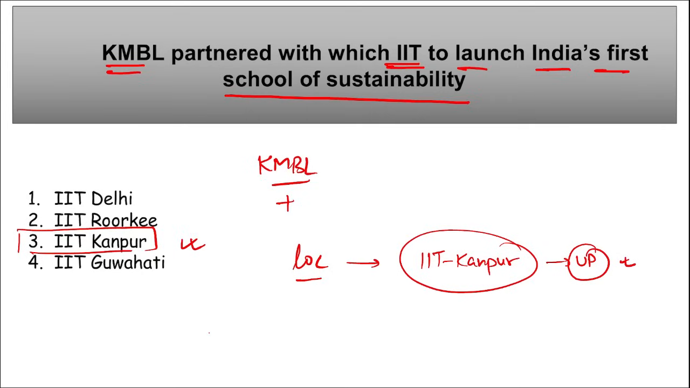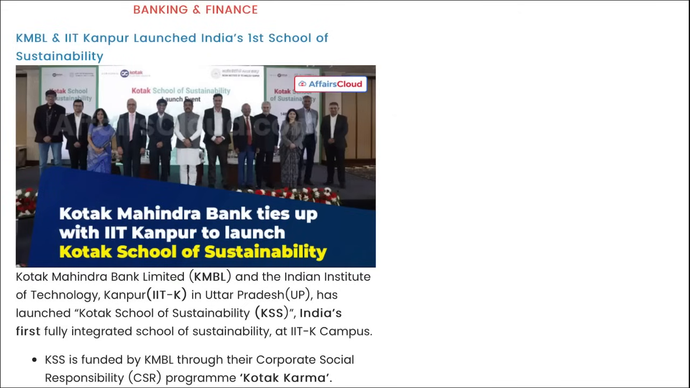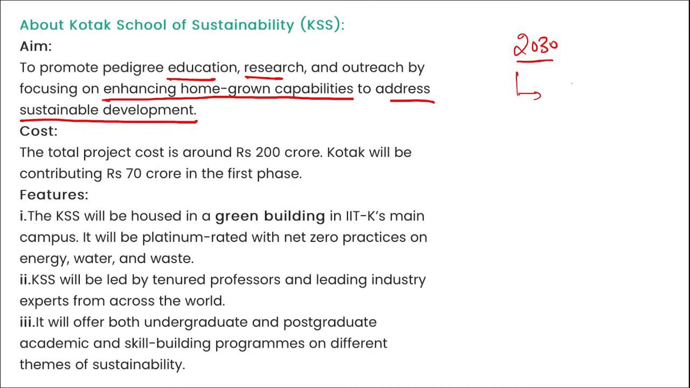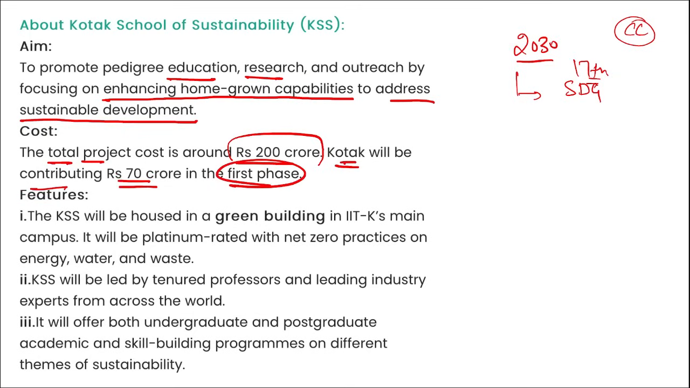Next, what is the aim of this Kotak School of Sustainability? We are talking about this first campus that will be located in IIT Kanpur. It will be promoting education, research and outreach by focusing on enhancing homegrown capabilities to address sustainable development. We all know that by 2030, the world wants to achieve the 17 sustainable development goals. We are facing climate change, so we are working towards it. For that reason, remember the total project cost will be around 200 crore rupees, and Kotak Mahindra Bank will be contributing 70 crore rupees in the first phase.